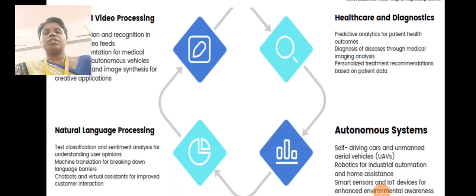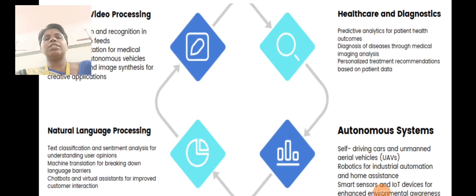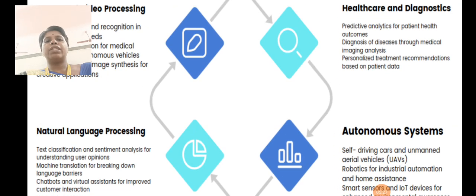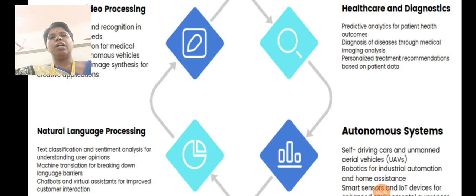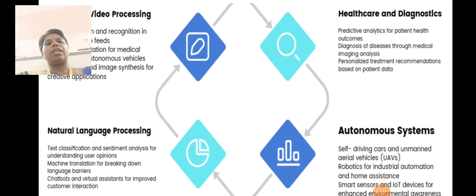Coming to the next, natural language processing. In natural language processing, it will process natural language, because we have so many languages. Based upon the natural language, it will process and convert the translation. Here we have text classification and sentiment analysis for understanding user opinions, machine translation for breaking down language barriers, chatbots and virtual assistants for improved customer interactions. Nowadays we have many chatbot applications, and those chatbots are very useful for our day-to-day processes, in terms of natural language processing.